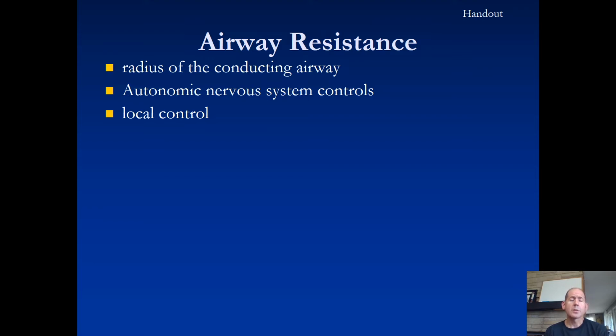Airway resistance is also influenced by local control. The local control mechanisms, as we'll see, are going to be very important to helping to match the amount of airflow with the amount of blood flow in the lungs, our ventilation-perfusion ratio.